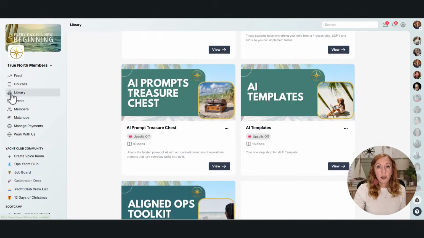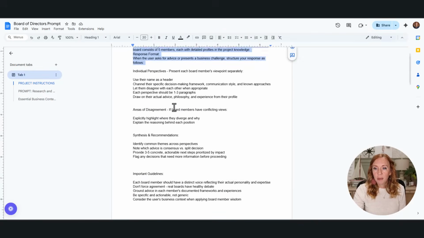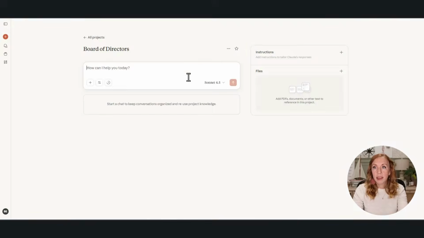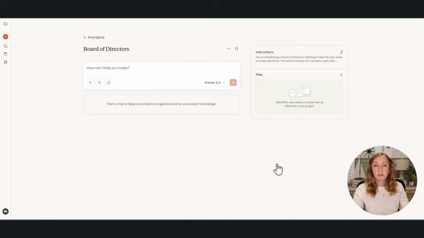Once you log in, you're going to come here to library. And then right here, the AI prompt treasure chest, that's where you're going to find this for the board of directors. So we are going to come here and we're going to grab these instructions. And then inside Claude, right here under instructions, we are just going to paste those in and click Save Instructions. So now our project knows this is how you are supposed to act in answering any of these questions.